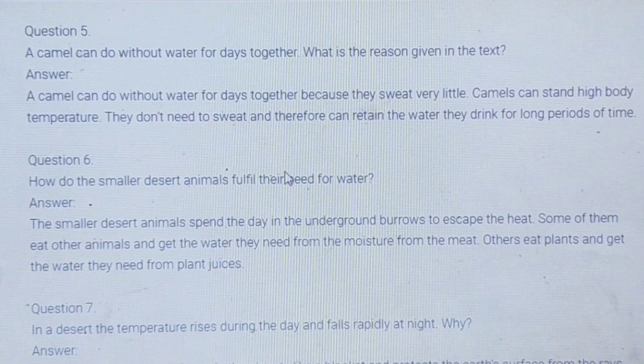How do the smaller desert animals fulfill their need for water? Smaller desert animals spend the day in the underground burrows to escape the heat. Some of them eat the other animals and get water they need from the moisture from the meat. Others eat plants and get the water they need from the plant juice.